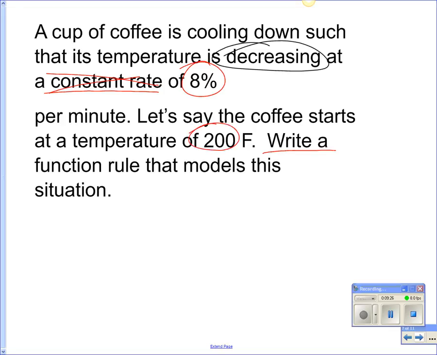All right, so Chad, what do we do for write a function rule? Good, a y equals. Andrea, what's coming first in my y equals? Ethan G., what's coming next? Very good. Parentheses, percent, parentheses. Jesse, what comes next? Very good. Haley, 1 plus or 1 minus? And Chuck, how do you do 8%? Good. And x goes in the exponent.